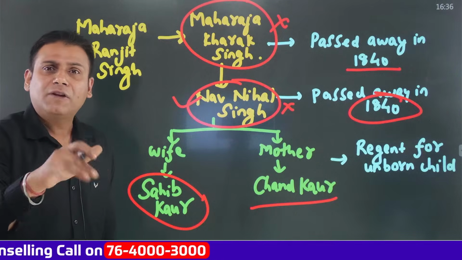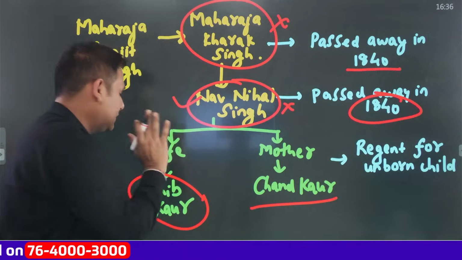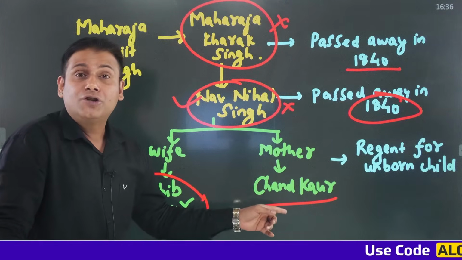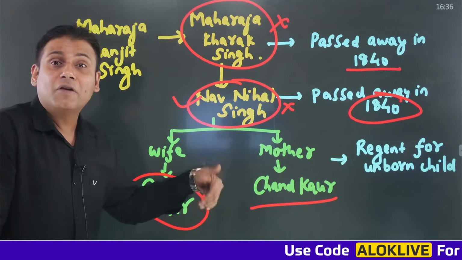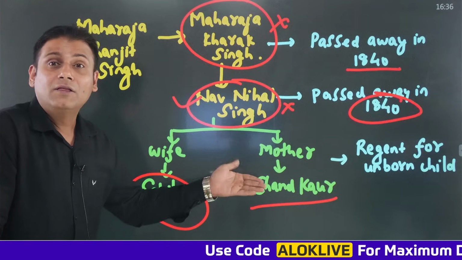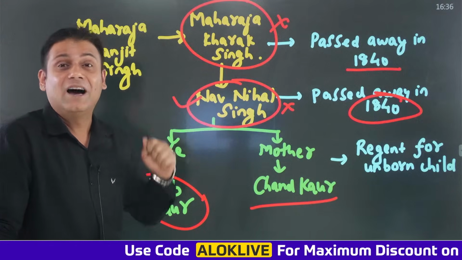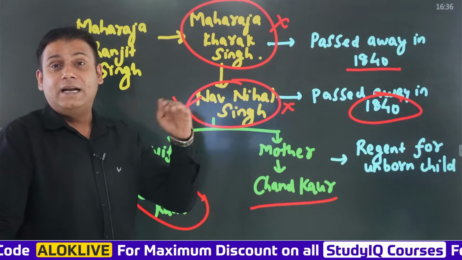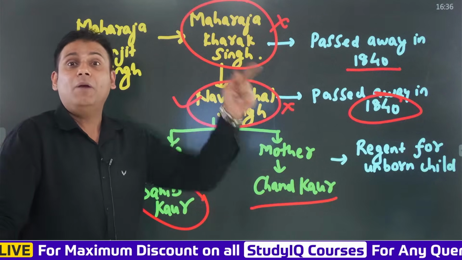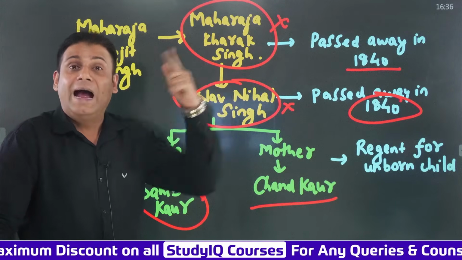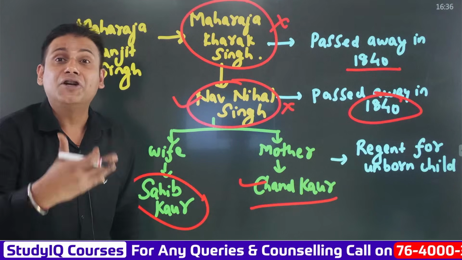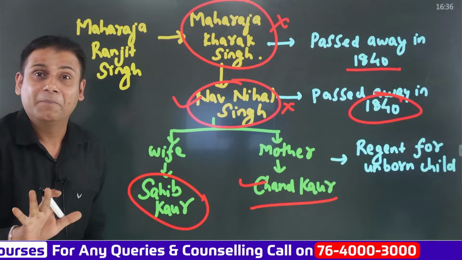After the death of Navnihal Singh, his mother Chand Kaur declared the unborn child of Maharaja Navnihal Singh as the next ruler of the Sikh Empire. The child is not yet born, but she said that when the child is born, he will become the next Maharaj. Until then, I will take care of the administration like a regent for the unborn child.